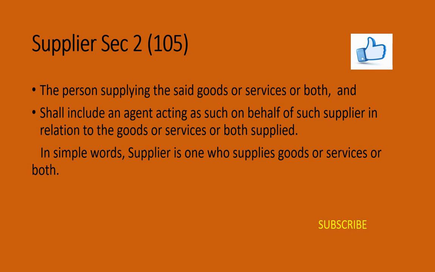For example, there may be a middleman who purchases goods from foreign countries and supplies in the domestic market. The person involved in the purchase and sale of such goods in the domestic market is also called a supplier.